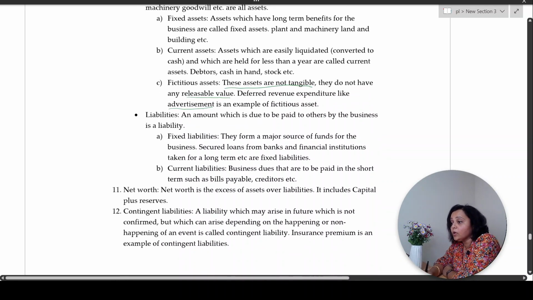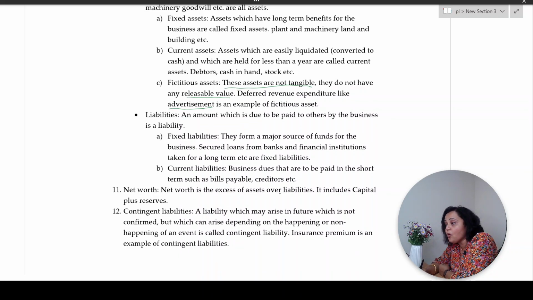Right. Net worth. What is net worth? Net worth is excess of assets over liabilities. It includes capital plus reserves. Just remember this, net worth is excess of assets over liabilities.